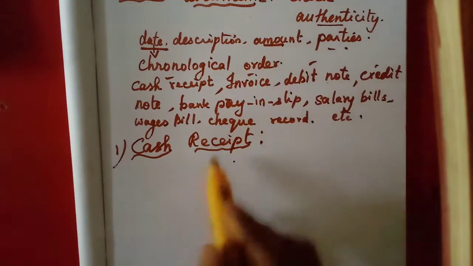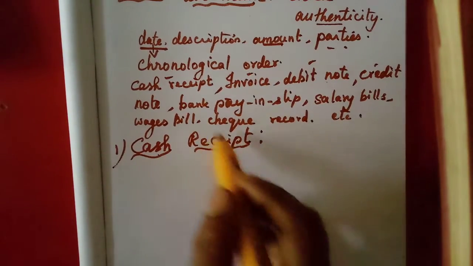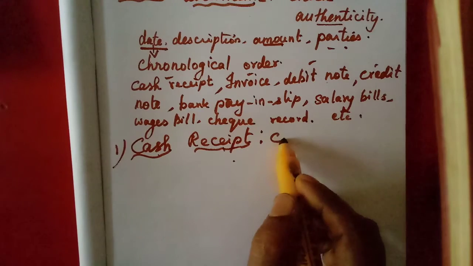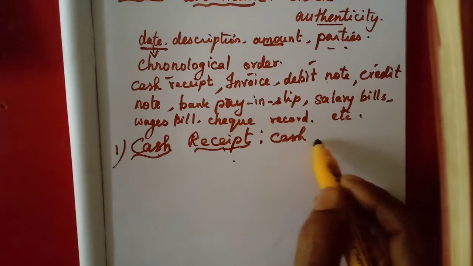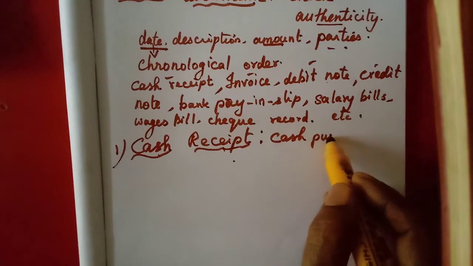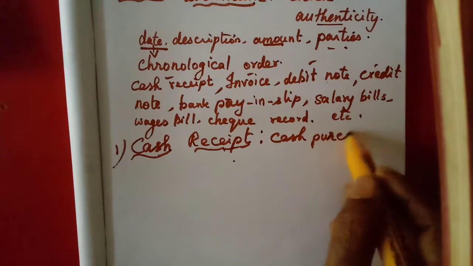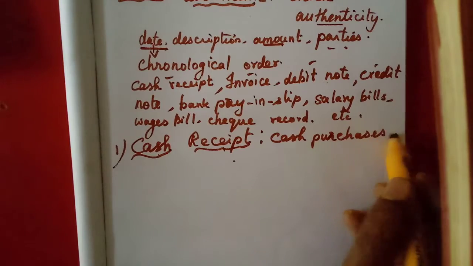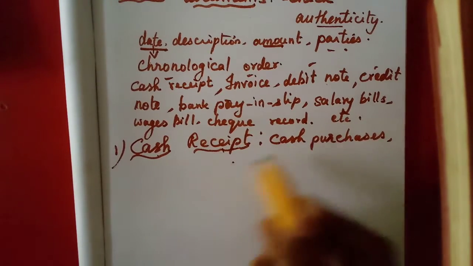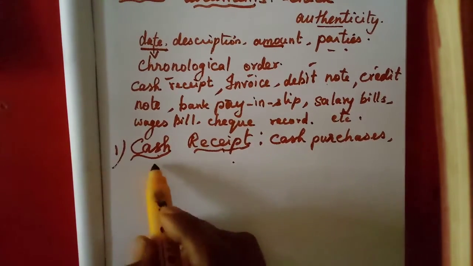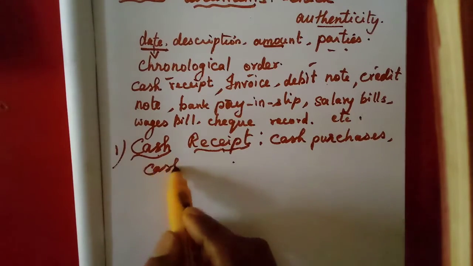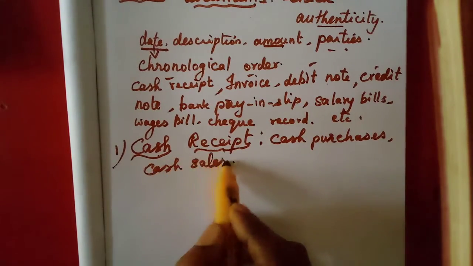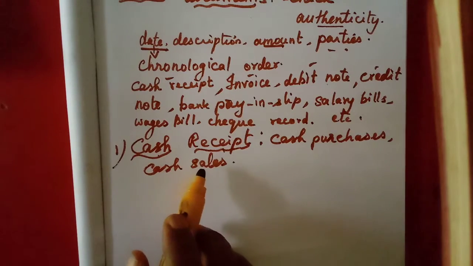Then this cash receipt is given either for the cash sales or received for the cash purchases. If we purchase something on cash, we will receive one receipt. Then for cash sales, we will issue the cash receipt.